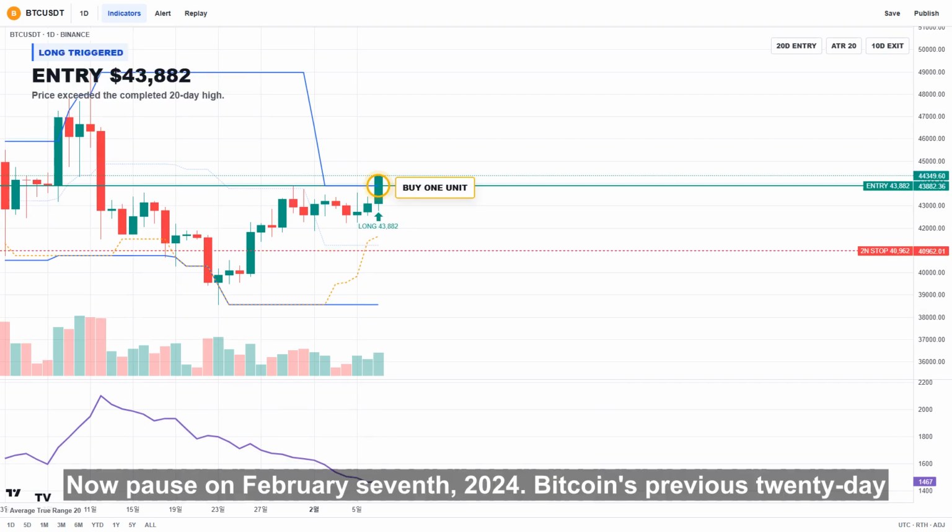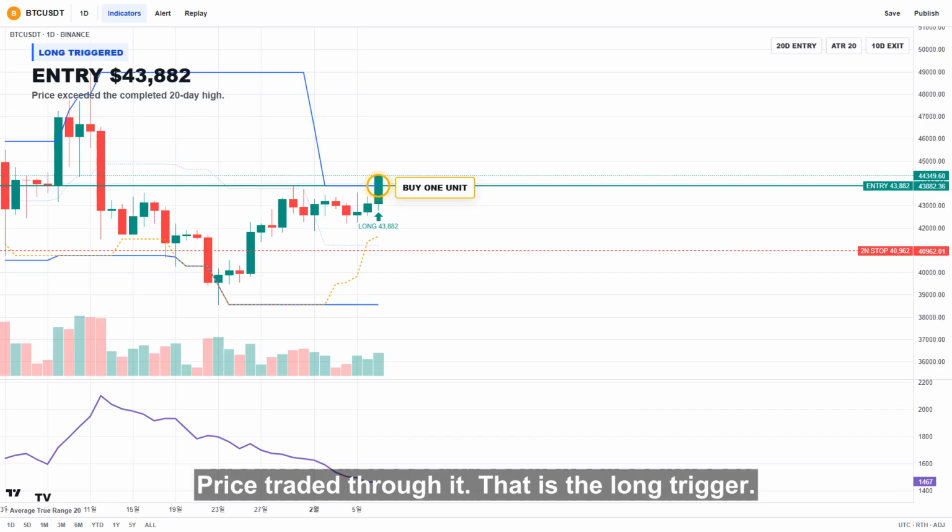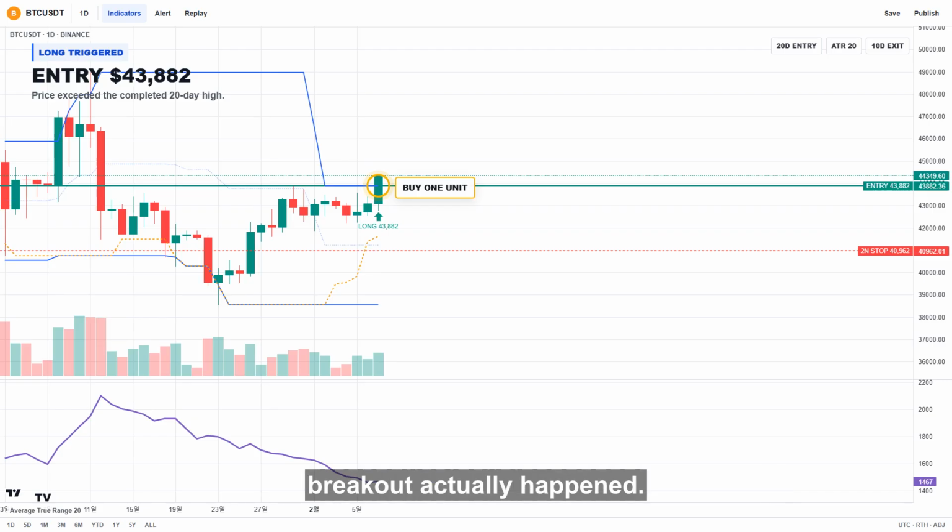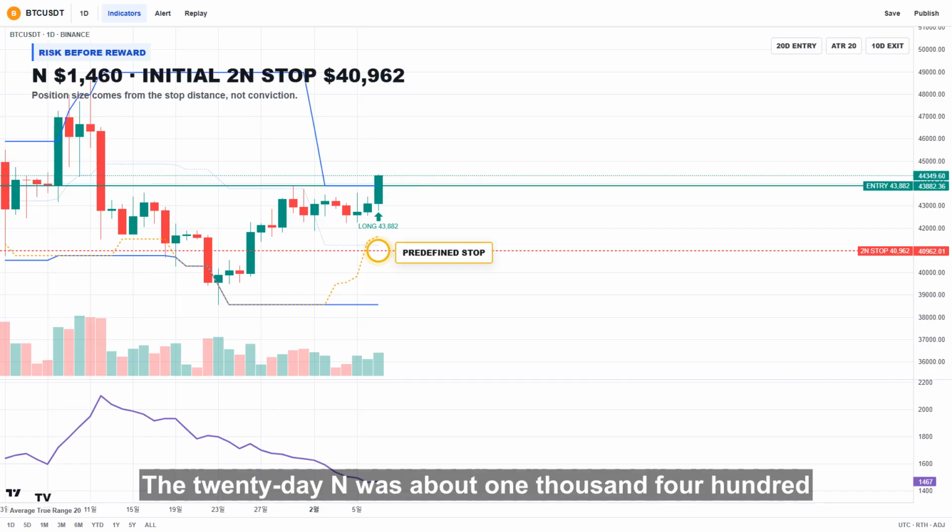Now pause on February 7, 2024. Bitcoin's previous 20-day high was about $43,882. Price traded through it. That is the long trigger. Not because the news looked good, but because the breakout actually happened. The 20-day N was about $1,460. A 2N stop sat roughly $2,920 below entry, near $40,962. The published system sized 1 unit so a 1N move represented 1% of equity.